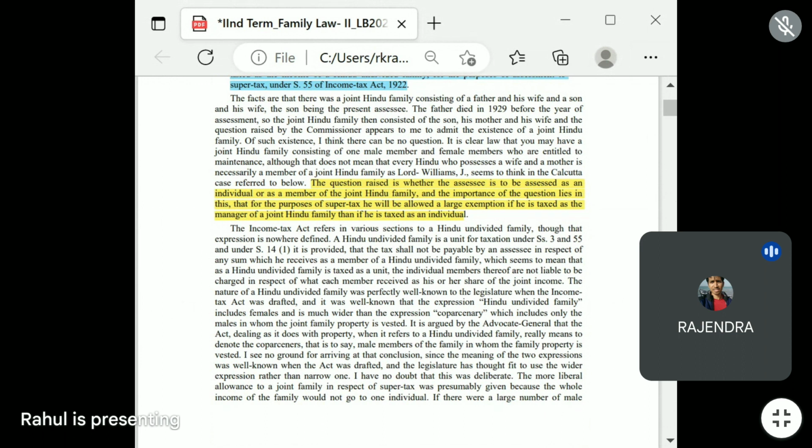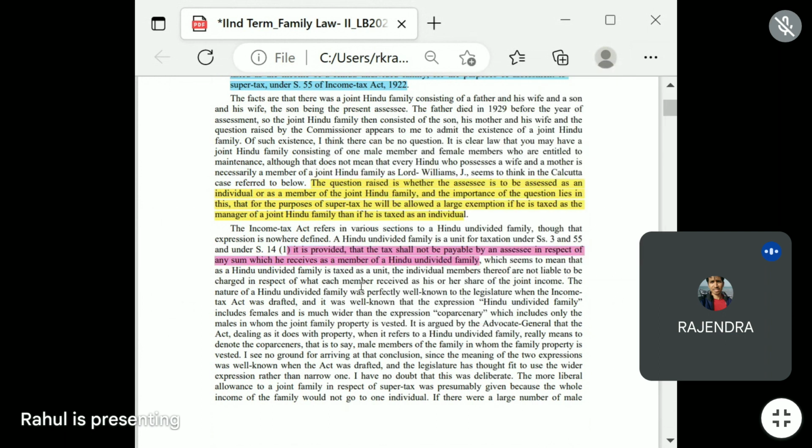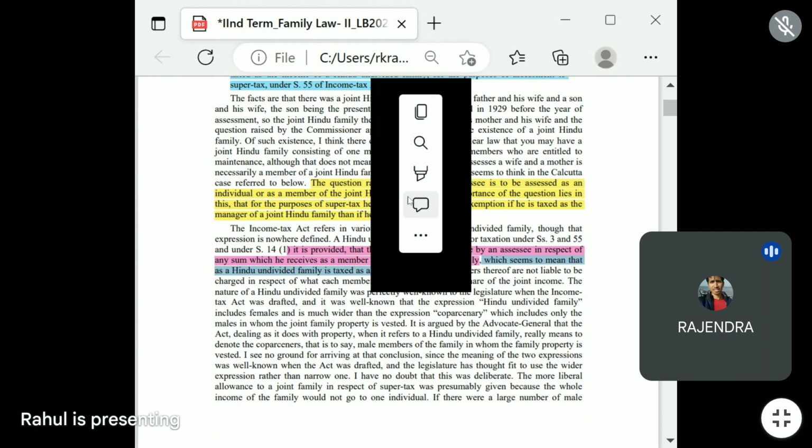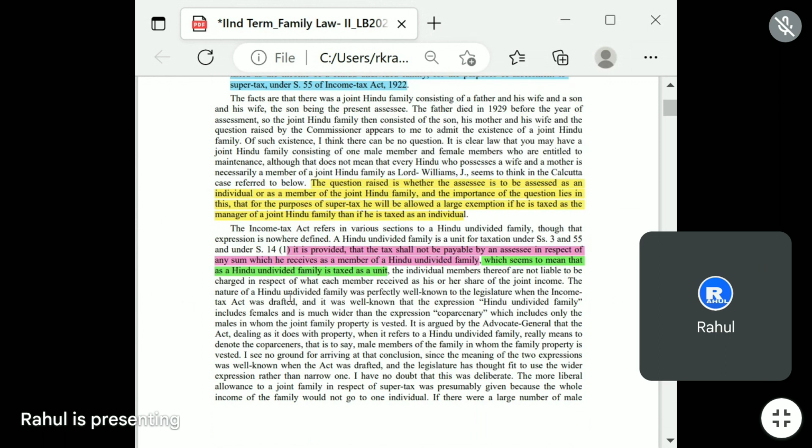Here it is provided that the tax should not be payable by an assessee in respect of any sum which he receives as a member of Hindu undivided family, which seems to mean that as Hindu undivided family is taxed as a unit, the individual member thereof are not liable to charge in respect of what each member receives as his or her share of joint income.